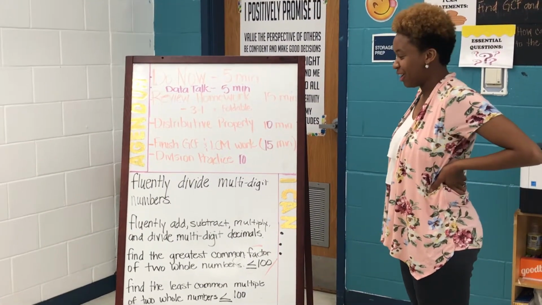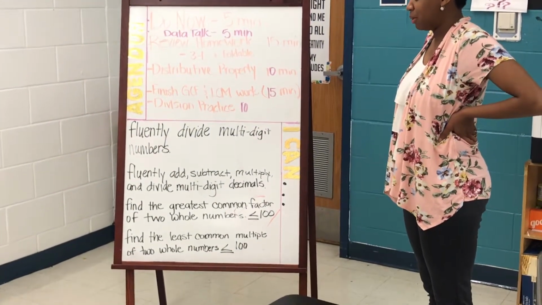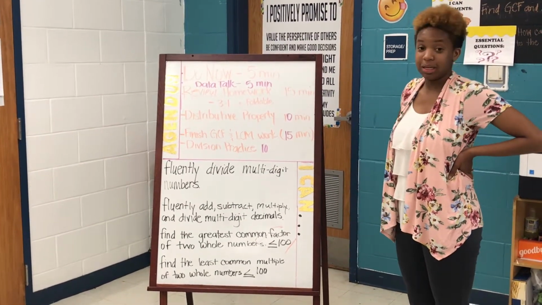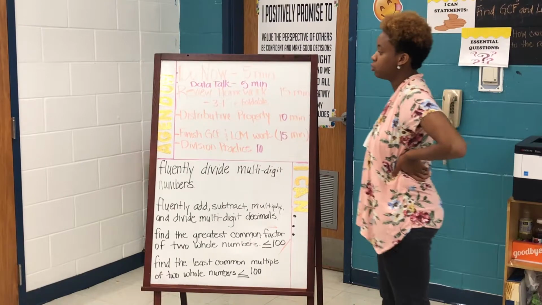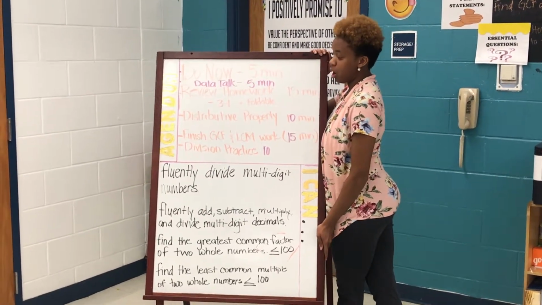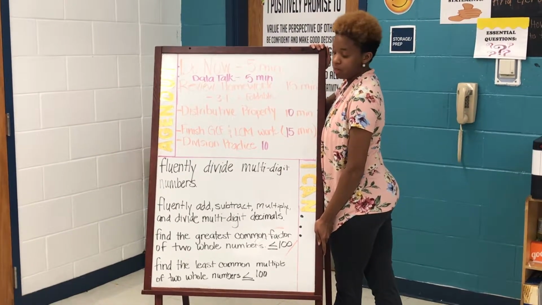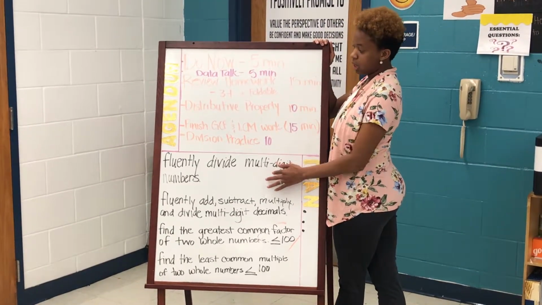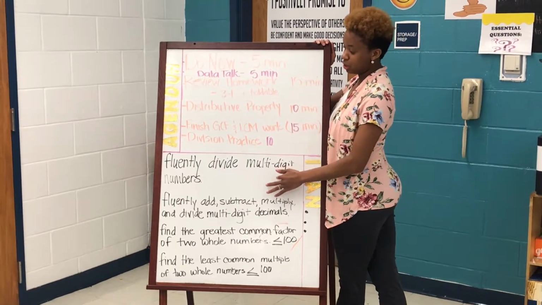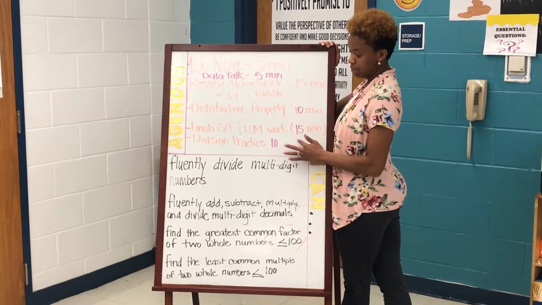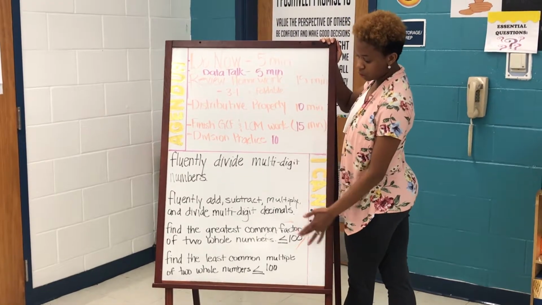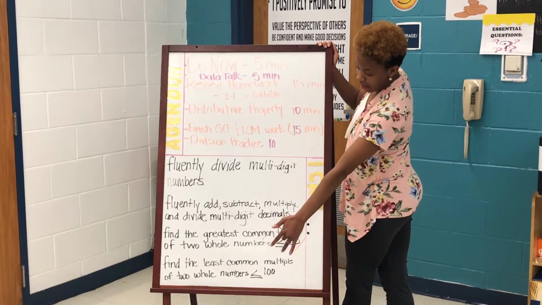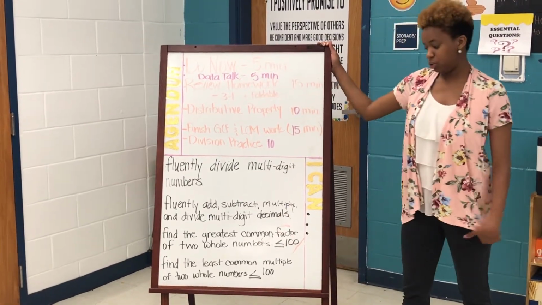Today in 6th grade, our learning targets, I can fluently divide multi-digit numbers, and I can find the greatest common factor of 2 whole numbers that are less than or equal to 100, were measurable because today the students reviewed their homework and had to complete a foldable that accompanied the learning target of dividing multi-digit numbers. And the students also were in centers today working on the greatest common factor and least common multiple, which accompanies finding the greatest common factor of two whole numbers and finding the least common multiple of two whole numbers.